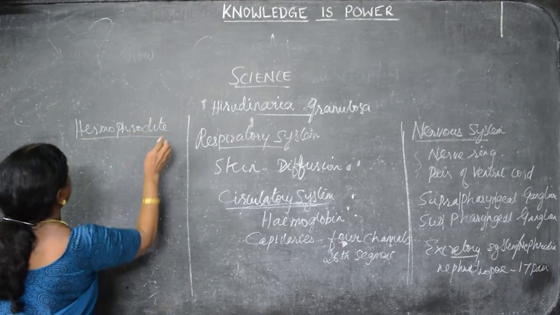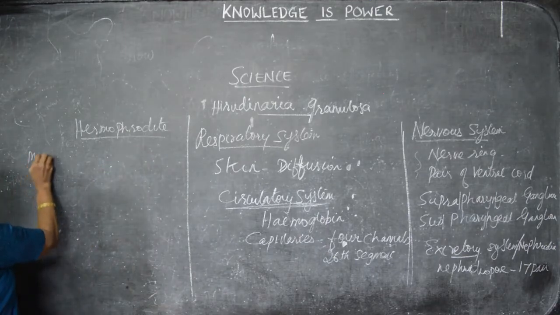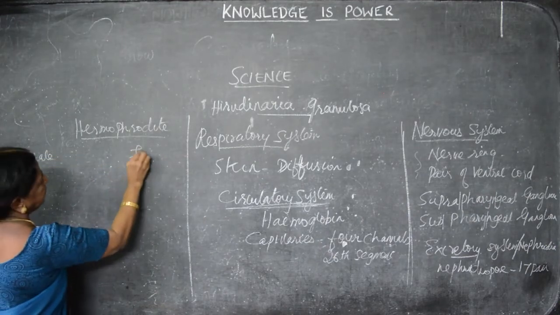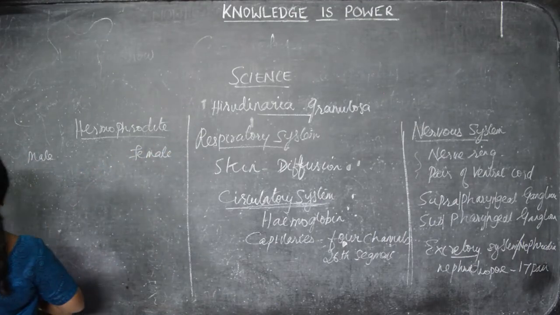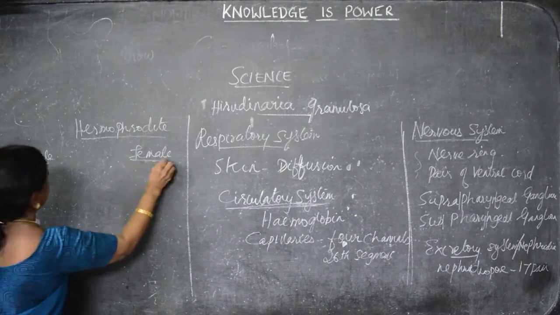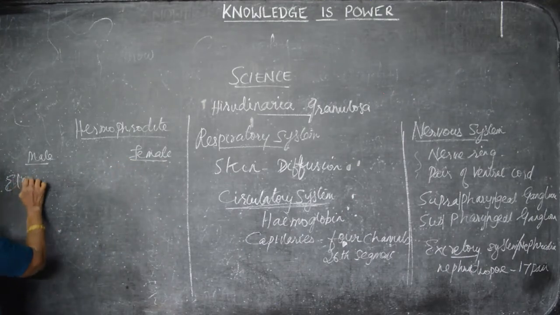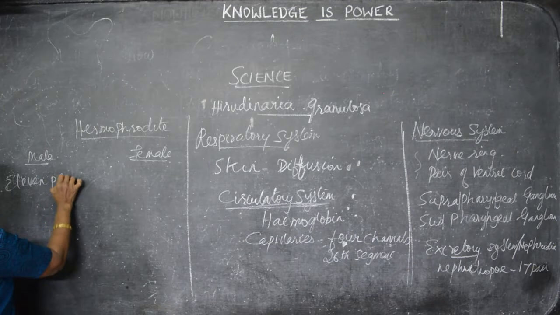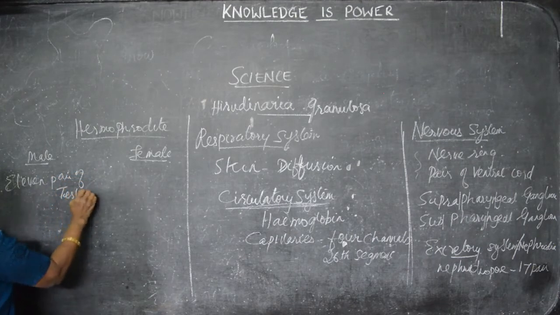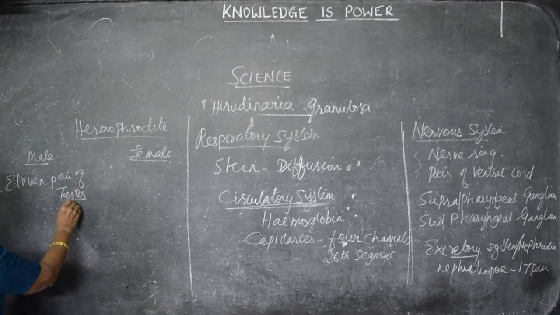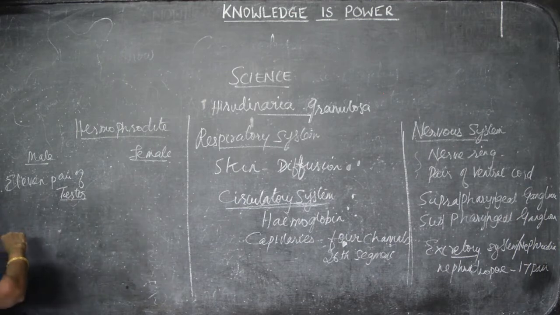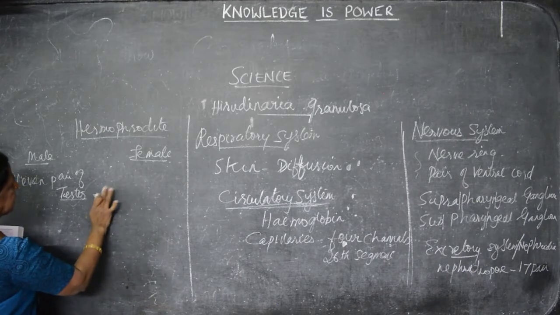It is hermaphrodite. Male and female both are present in that. Let us see together. There are 11 pairs of testes. The main organ is the testes. For the male, what's the main reproductive organ? Testes. How many pairs of testes are there? 11 pairs of testes. They are connected in the segments.